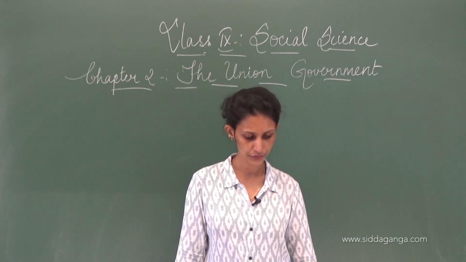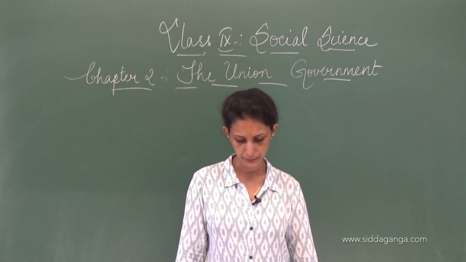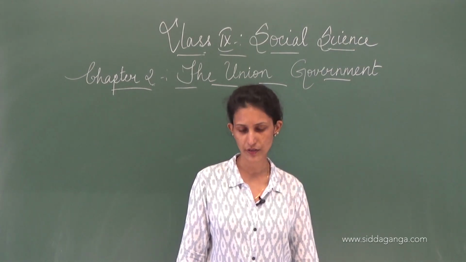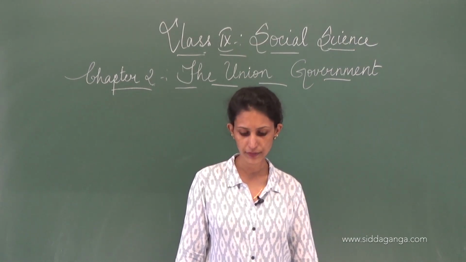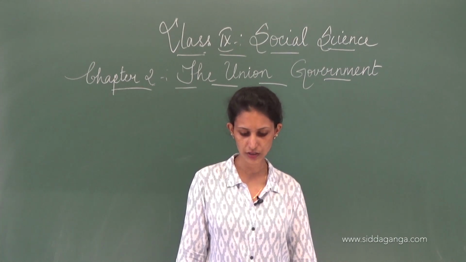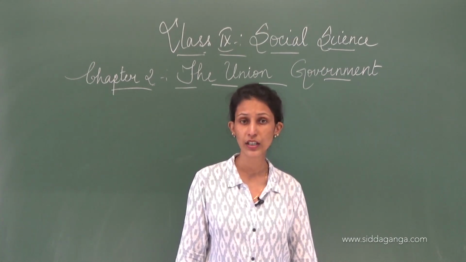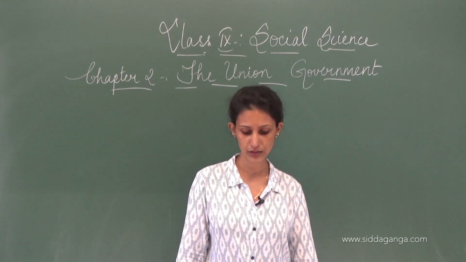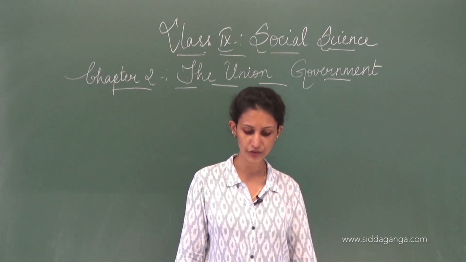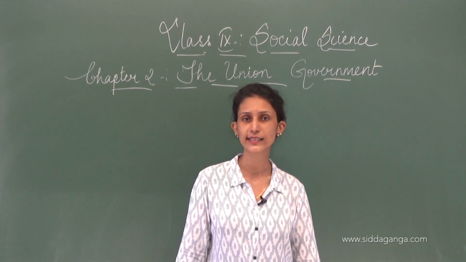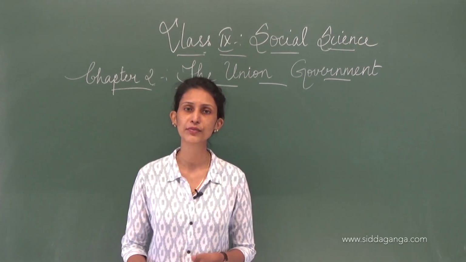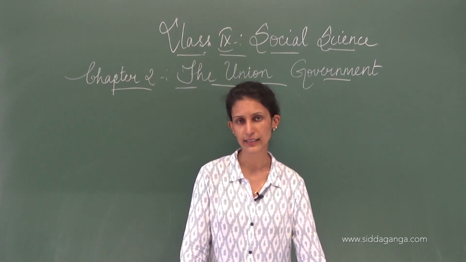Go back to page 49 and see the preamble of the constitution there. We the people of India, having solemnly resolved to constitute India into a sovereign, socialist, secular, democratic republic, and to secure to all its citizens. So you can see those words. Those words are the basis for this lesson.